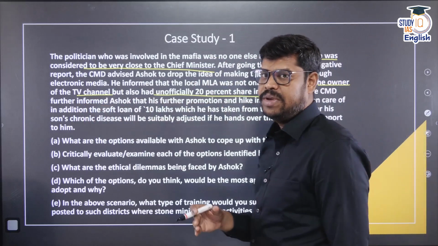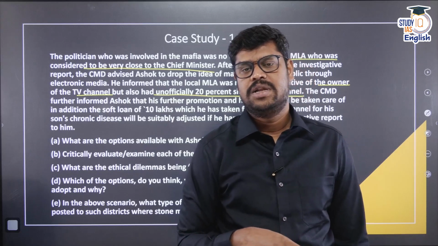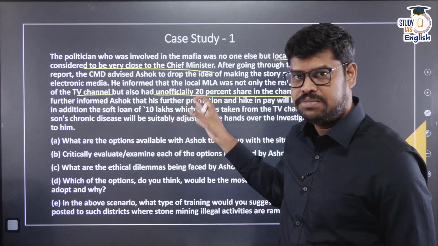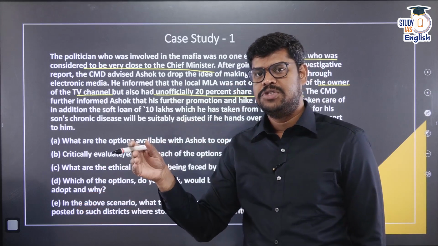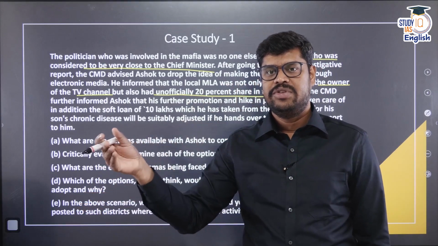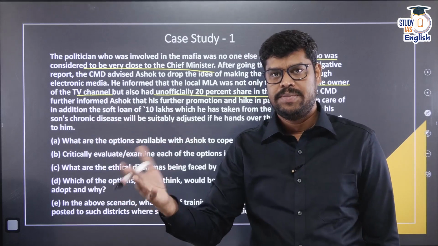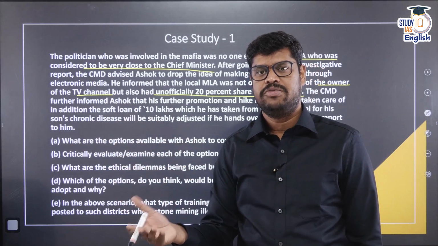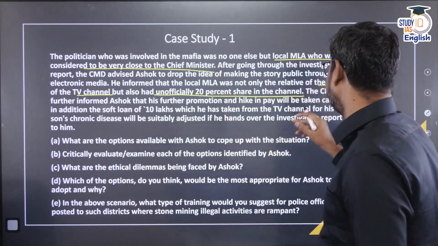So here the biggest problem is that the local MLA is a relative of the owner of this particular channel, and he also has unofficially some shares in the company. But you should not have a prejudgment that even if he has some shares or, for that matter, is a relative, the owner might still act. Maybe the owner is a very honest person. We never know, because that is not mentioned here in the case. So we should not come to a conclusion.